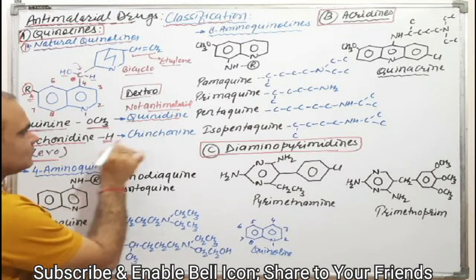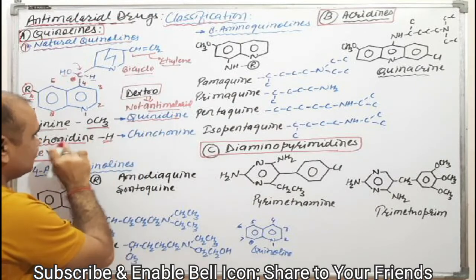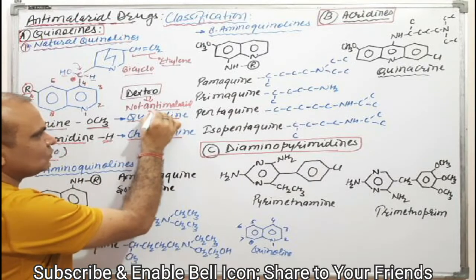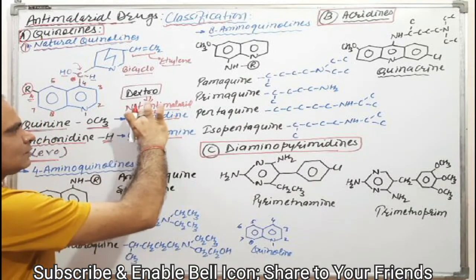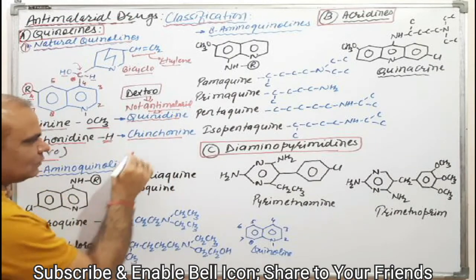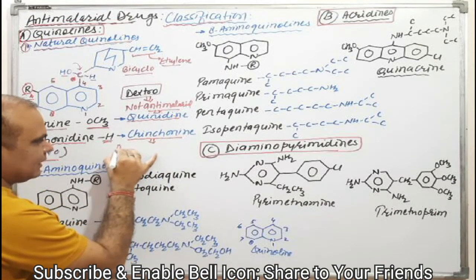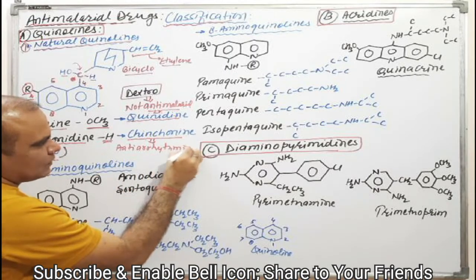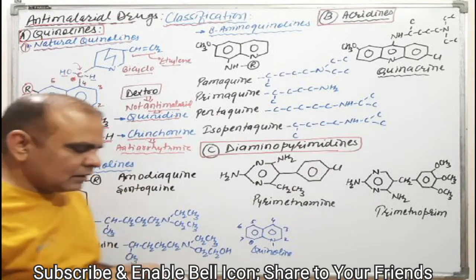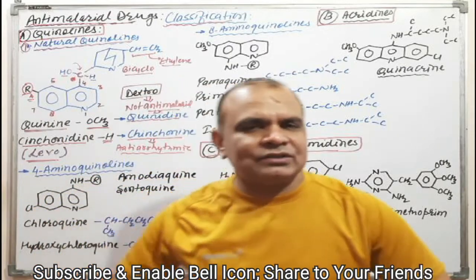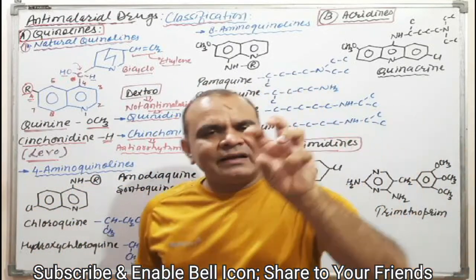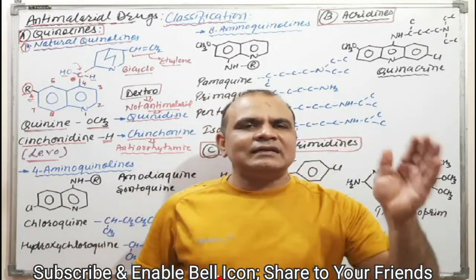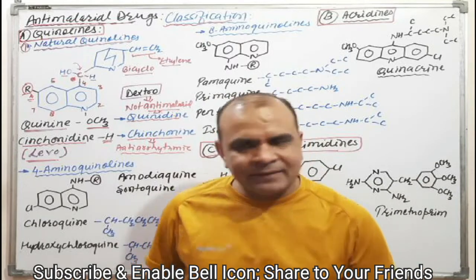But the dextro isomer, that is cinchonine, again is not anti-malarial. Then what is the action of this molecule? That is anti-arrhythmic. See the role of stereochemistry: one isomer is an anti-malarial, another isomer is an anti-arrhythmic.